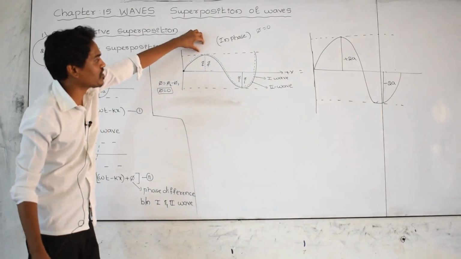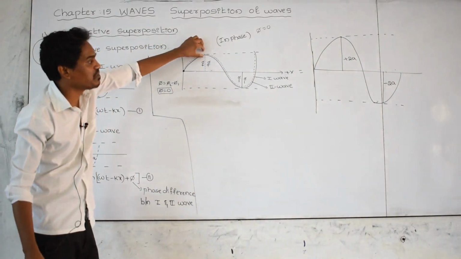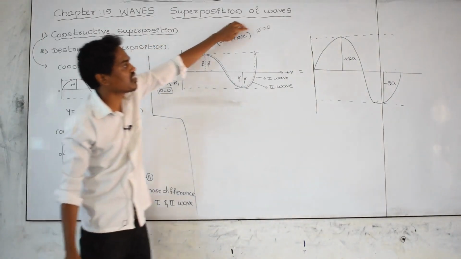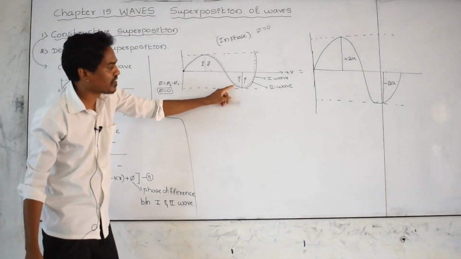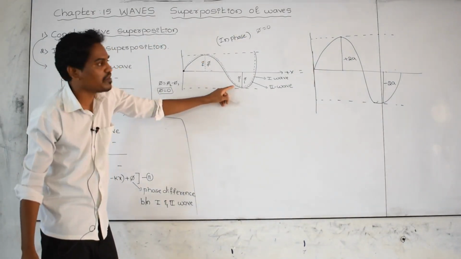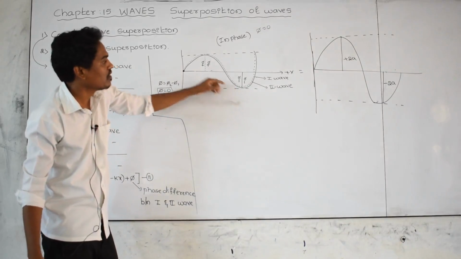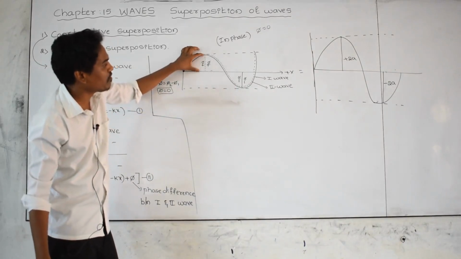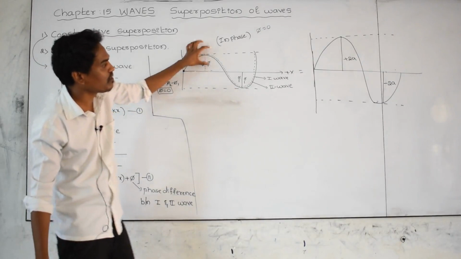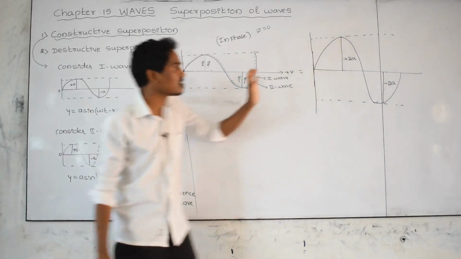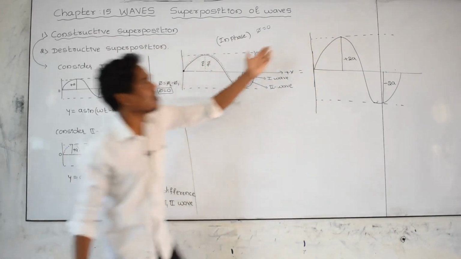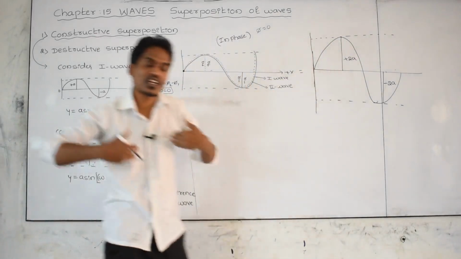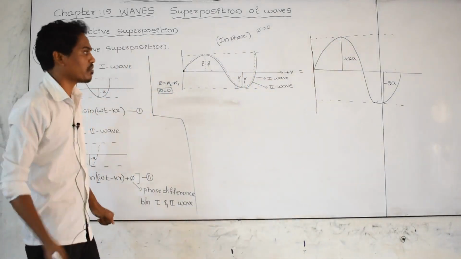The crest of the first wave and the crest of the second wave exactly merged. Phase difference is 0. The trough of the first wave and trough of the second wave exactly merged. Therefore, plus a is the first wave amplitude, plus a is the second wave amplitude, plus a plus a is 2a. Means the crest becomes a bigger crest, means the energy or amplitude of the wave becomes double.